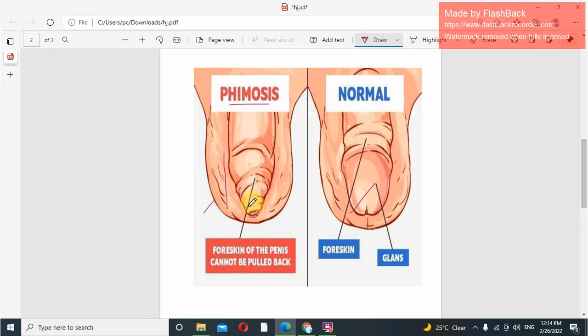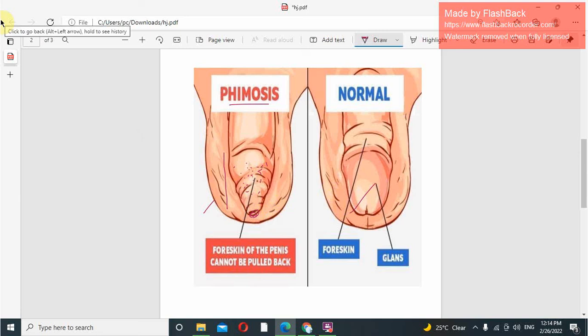When the penis is not retracting properly or not circumcised properly, there is a formation of infection inside the inner skin of the foreskin, and that repeated infection causes scars. Those scars lead to phimosis and paraphimosis.